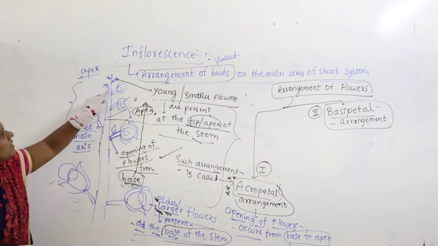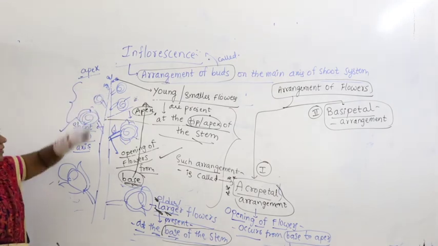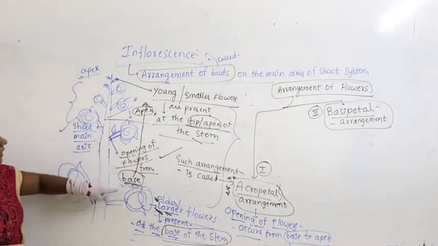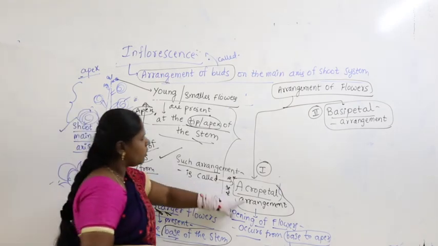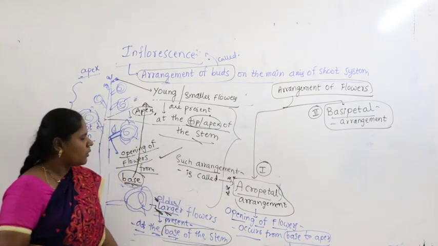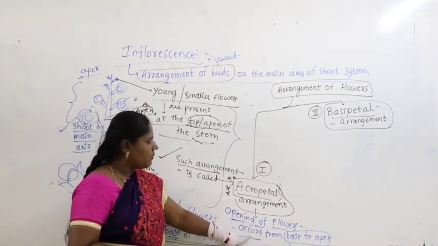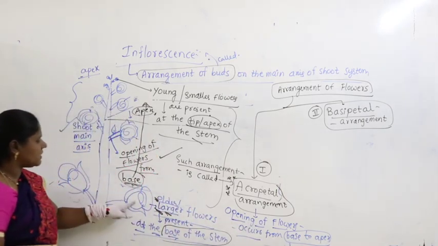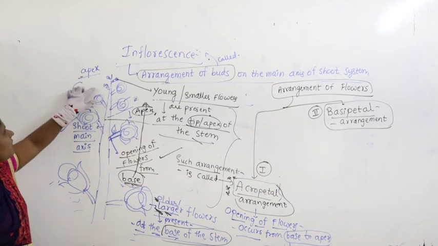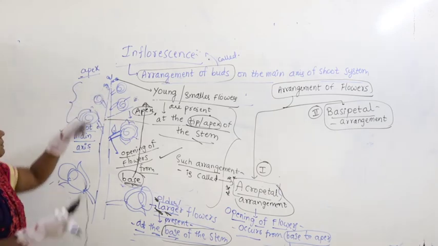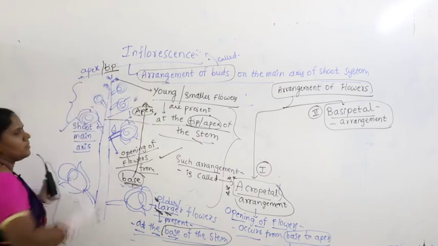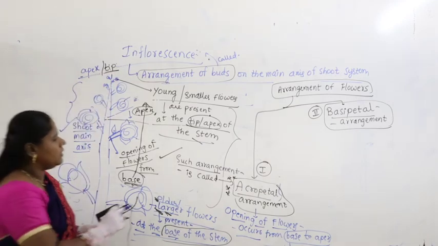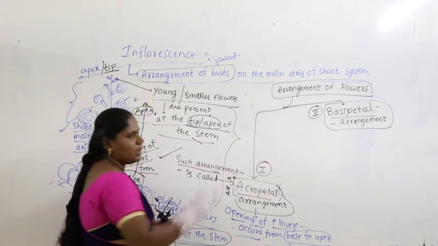Younger or small flowers are present at the tip. Opening from base to apex is called acropetal arrangement. Apex also means the tip. This is the first type, acropetal arrangement.